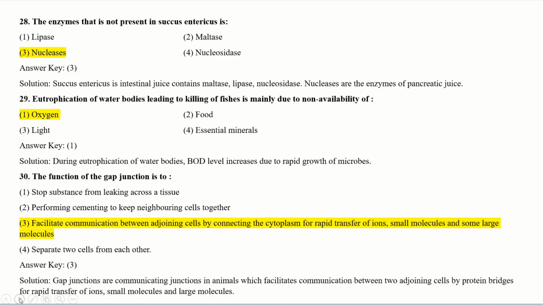So this is a function of the gap junction, means your correct option should be option 3. Gap junctions are communicating junctions in animals which facilitate communication between two adjoining cells by protein bridges for rapid transfer of ions, small molecules and large molecules. So your correct option should be option 3.